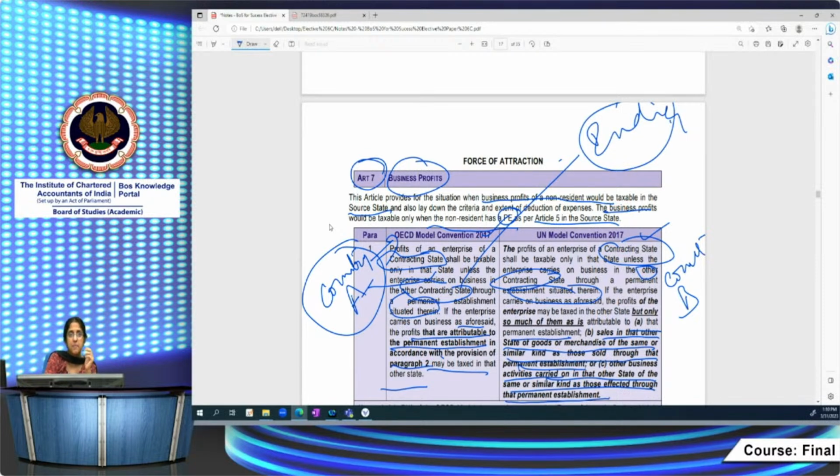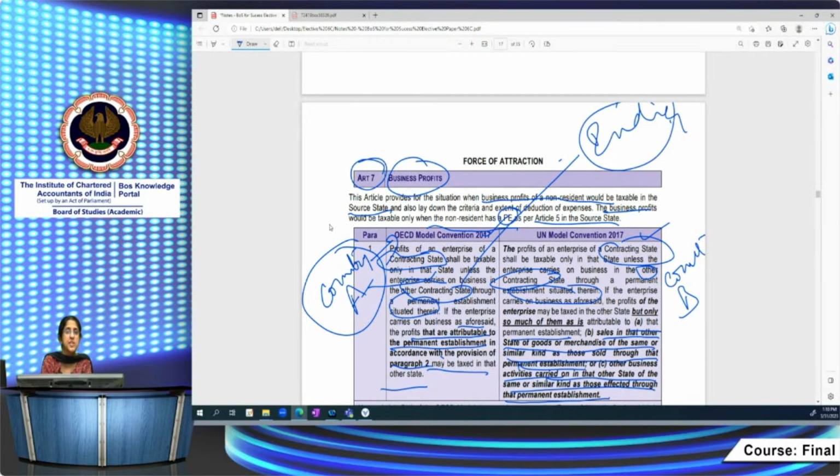You have to go through that because in the question they simply say India has a DTA with a particular country which is in line with OECD or in line with UN, and that makes the whole difference, especially if you talk about the force of attraction rule. Under UN, it's not only what I'm selling through the PE, but if the same or similar kind of goods I'm selling directly to the customer without going through the PE, even that will be subject to tax in India as per the UN Model Convention. If the DTA is as per the OECD Model Convention, what the company is selling directly to the customers in India will not be brought to tax.